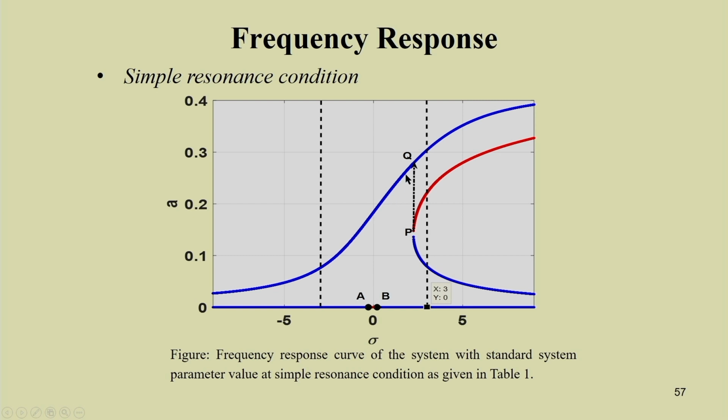Depending on the required amplitude, you can set your frequency and get the required length or required deflection of the artificial muscle.